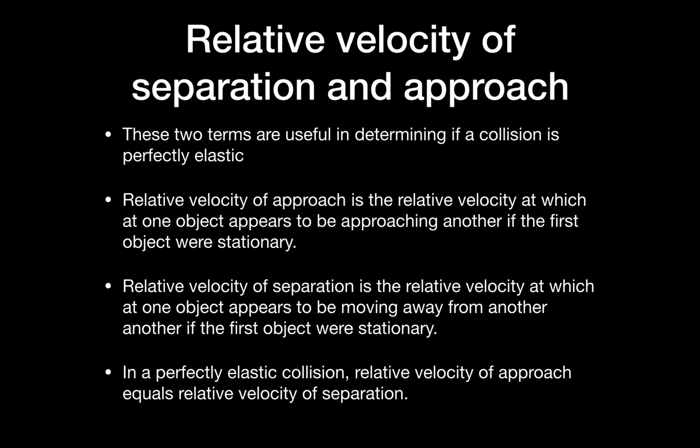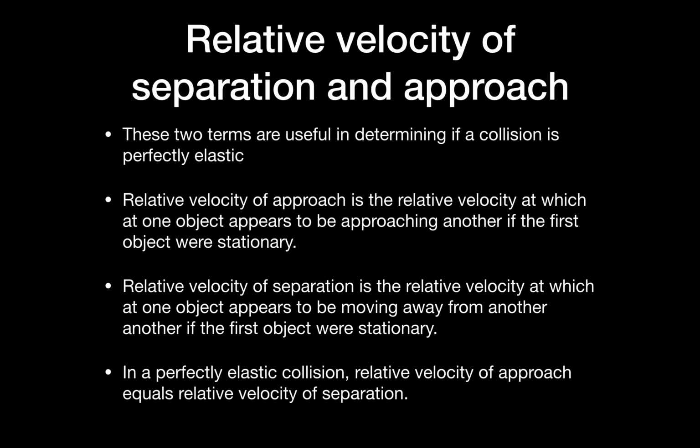Because they're moving towards each other. Relative velocity of separation is the same thing, just that this holds true for separation. That means the relative velocity at which one object appears to be moving away from another if the first object was stationary. Taking another example, if there are two people running away from each other in opposite directions, one to the right, one to the left, at 4 and 1 meters per second respectively, the relative velocity of separation is again 5 meters per second.